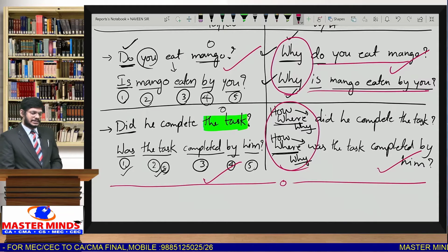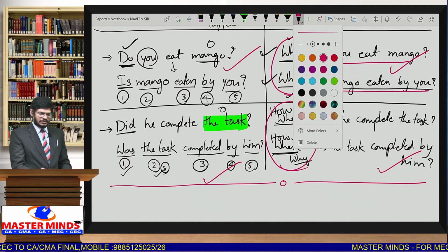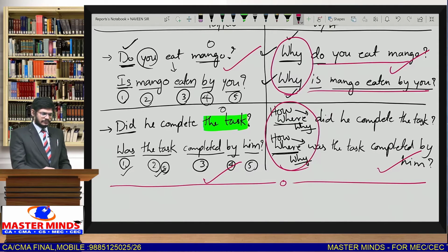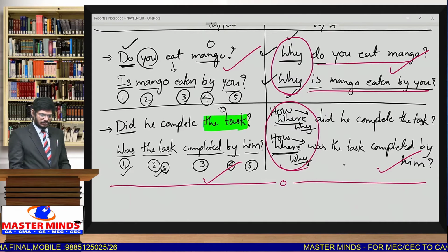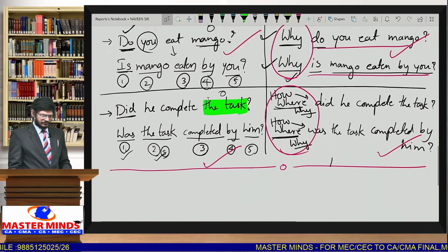Whenever interrogative sentences are given, it's very easy, except one question. What is that exemption? That exemption also we'll see now. In one case, we don't do this. What is that one case? Let me explain.